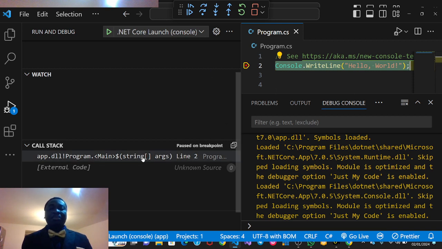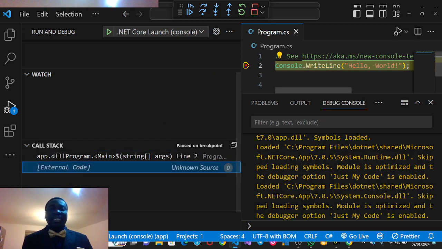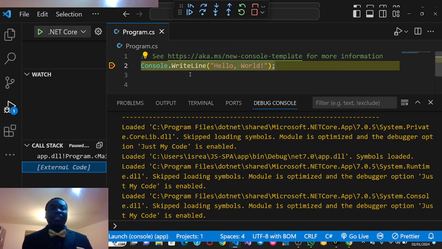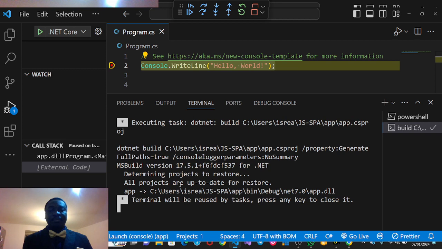So this has been modified to just take Console.WriteLine to do whatever you have to. Why? Because it has been done internally. Before it was external, but now it's internal. So with the debug, I can say, oh, this was external code, but internally it has been fixed. So what's the next thing to do? I want to run the code. Now take note of this. This is the debug console. This is our terminal. So nothing has been shown on the terminal.